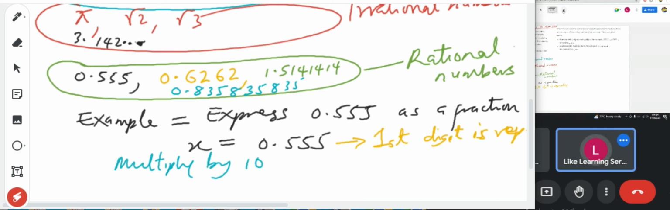Remember this one, the first digit is repeating, so we multiply by 10. This one, the first two digits are repeating, we multiply by 100. This one, the first three digits are repeating, so we multiply by 1000. But when we come to this one, it is different. I will show you what we do.